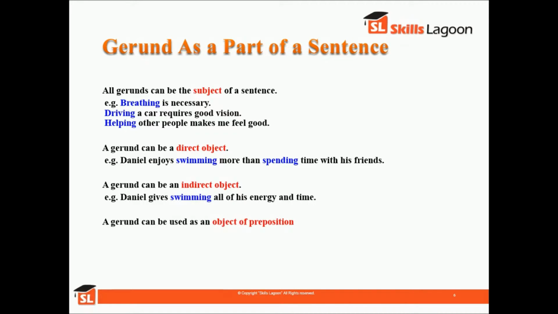Lastly, a gerund can be used as an object of a preposition. For example, the police arrested him for speeding. So speeding is an object of a preposition.